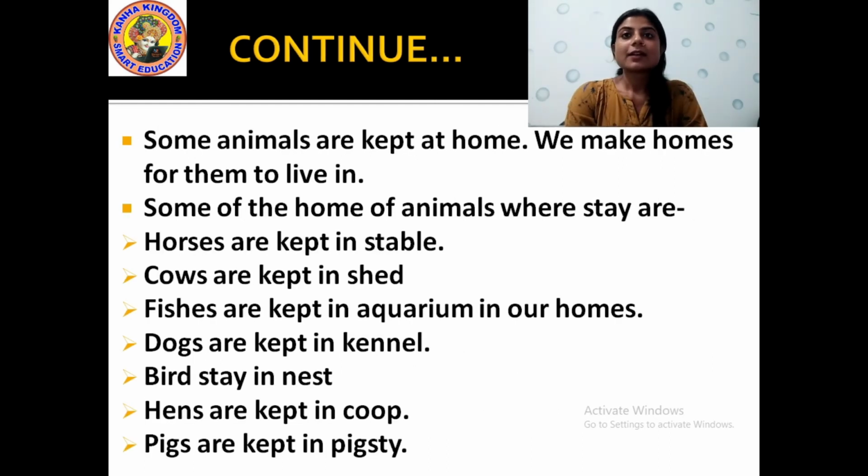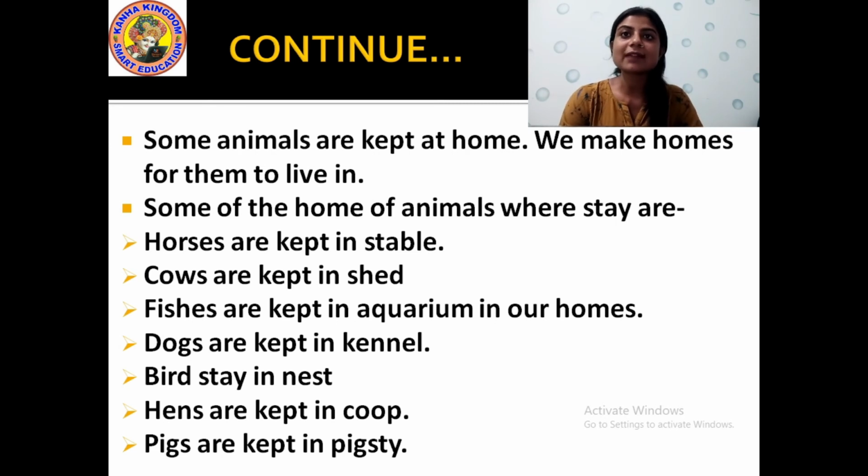And students, some animals are kept at home. We keep some animals at home, and those animals which we keep at home are also called pet animals or domestic animals, because they do not harm us, they do not eat us, or they will not kill us. So some animals are also kept at home, but we do not keep them inside our house. We make a different house for them so that they can stay in the surroundings of our house. Okay, we make homes for them to live in.